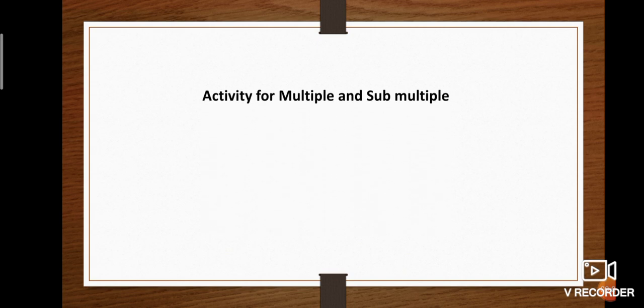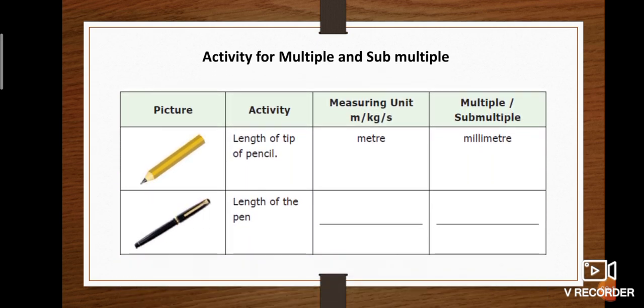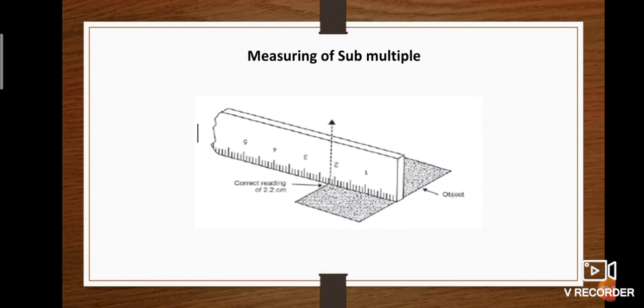Let us do some activity for multiples and sub-multiples. First column, length of the tip of a pencil. Unit is meter. Sub-multiple is millimeter. Second column, length of the pen. Unit is meter. Sub-multiple is centimeter. Then, next, how can we measure the sub-multiple on a scale? See the picture below. You can notice here the scale above the object. One end is on the 0 mark and the other end is at 2 centimeters with 2 divisions. So it is denoted as 2.2 centimeters.